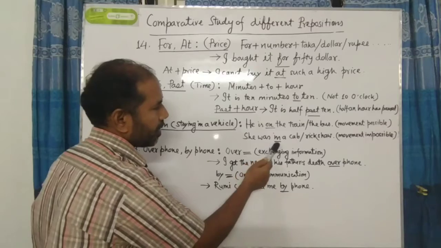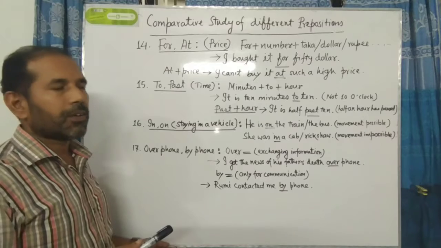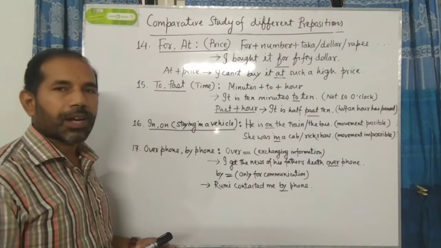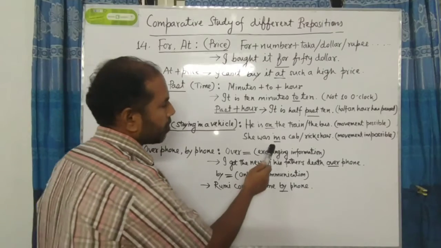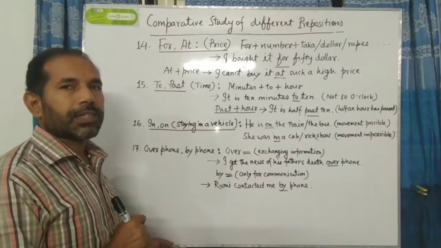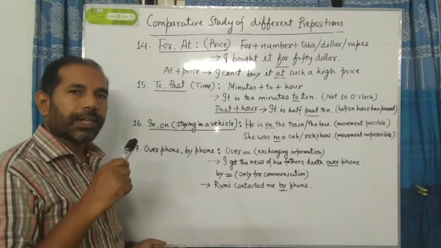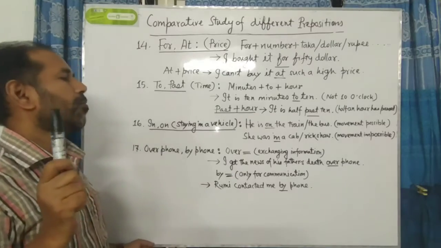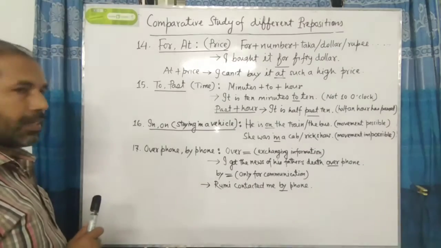Another example, she was in a cab or rickshaw. We cannot go from one place to another in a rickshaw or in a cab. So for this reason, before rickshaw or before cab, we have to use in. So dear students, I think it is clear to you that if movement is possible, then we have to use on before that vehicle. And if movement is not possible, we have to use in before that vehicle. Okay? I think it is clear to you.